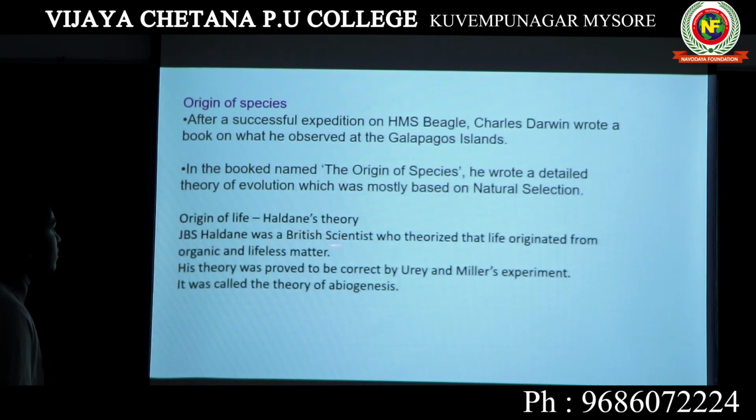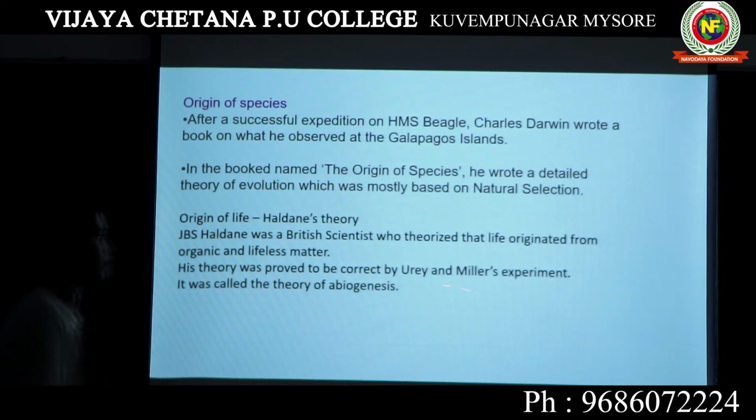Haldane was a British scientist who theorized that life originated from organic matter, like carbon, hydrogen, nitrogen, and lifeless matter, which doesn't have life. His theory was proved to be correct by Urey and Miller's experiment.